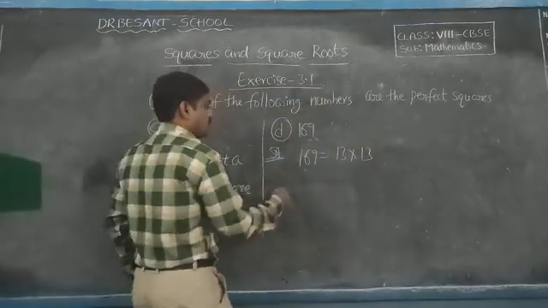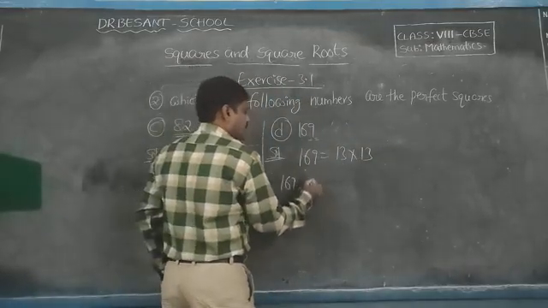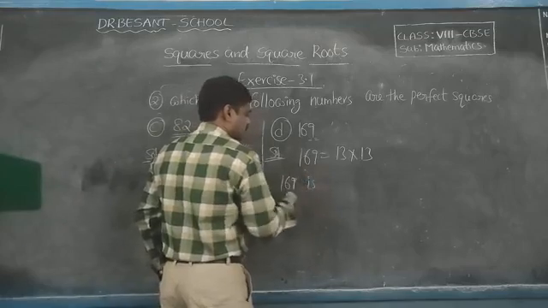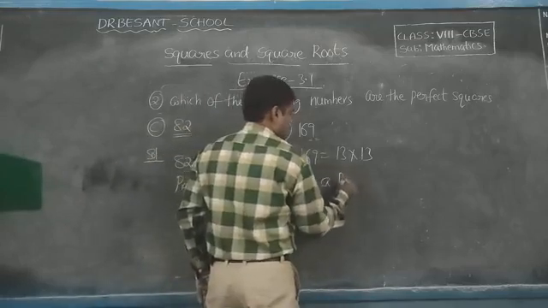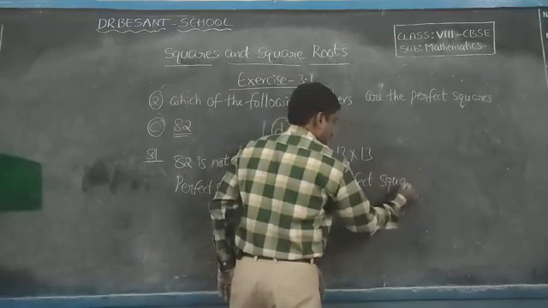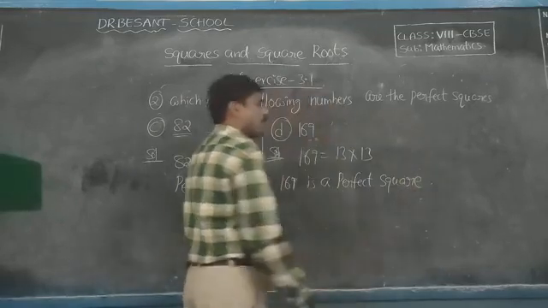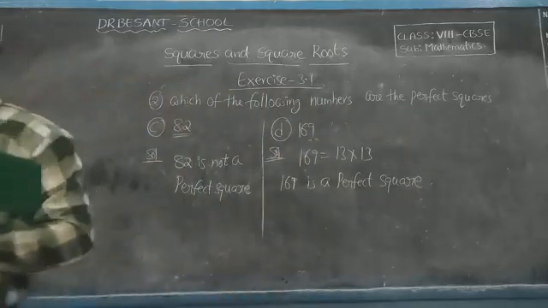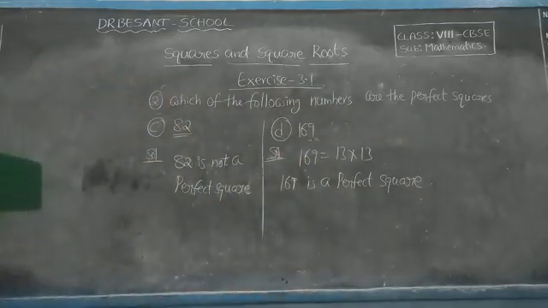So 169 is a perfect square. Okay, children, note down.